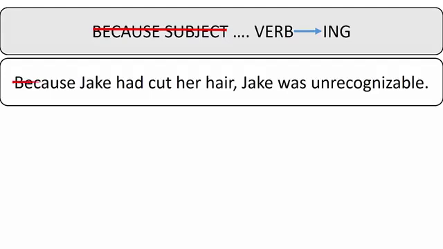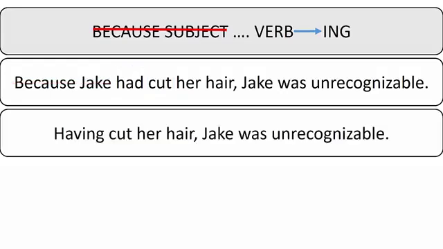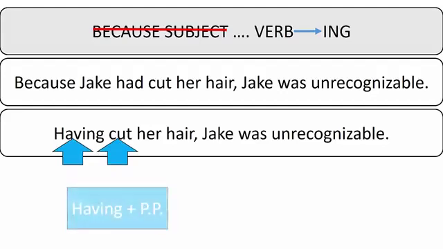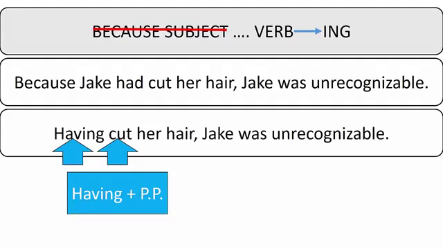First, delete these two words. Now, notice that we have past perfect tense. So, we are going to change this verb to the ing form. Having cut her hair, Jake was unrecognizable. When we see having and the past participle of the verb, this means because and in the past.